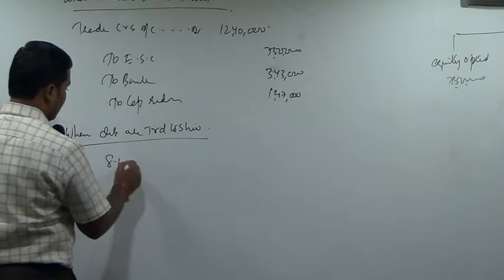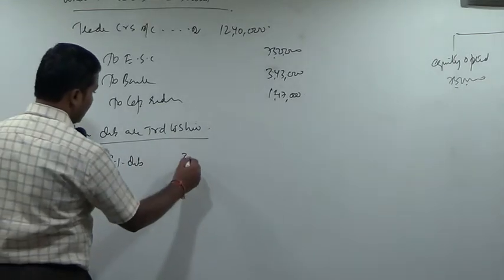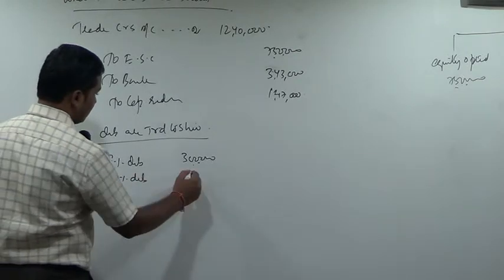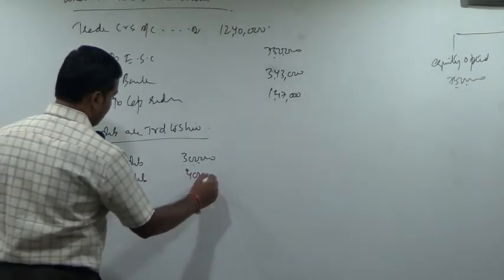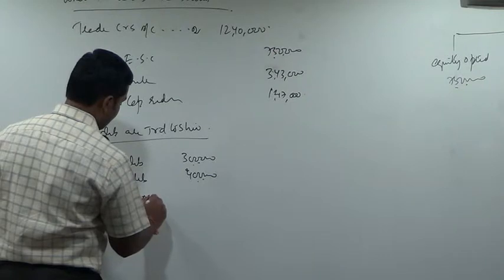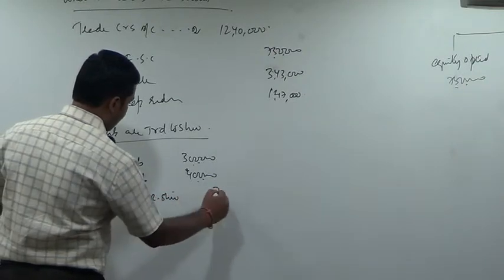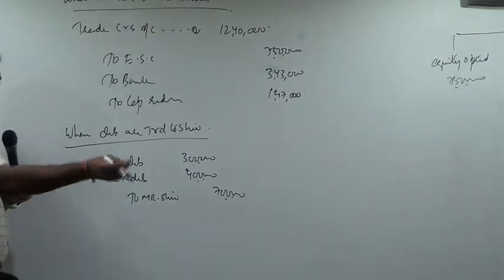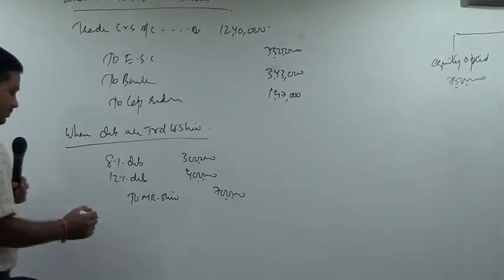8% debentures account debtor how much? 3 lakh. 12% debentures account 4 lakh. To Mr. Shiv 7 lakh. This is now only a liability. He is again paying some money to the company, no?